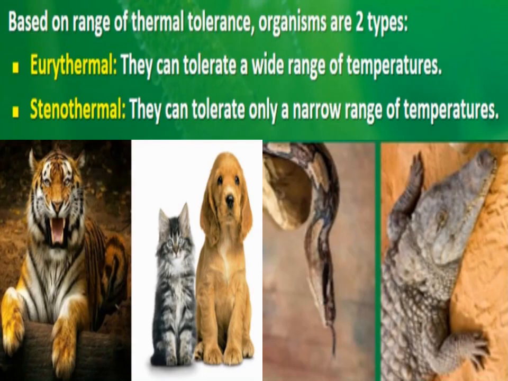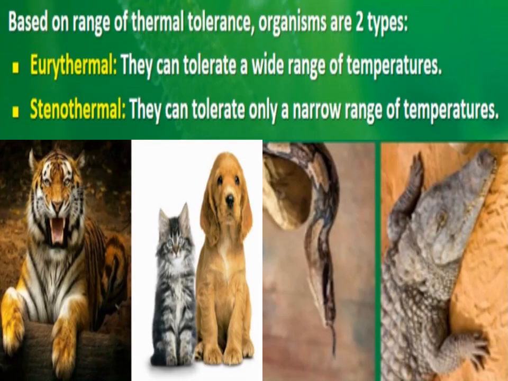Now, based on range of thermal tolerance, or you can say temperature tolerance, organisms are of two types, eurythermal and stenothermal. Eurythermal organisms are those organisms which can tolerate a wide range of temperatures, okay, which can survive in low temperature areas also, and in very high temperature areas also. So we can say a wide range of temperatures can be tolerated by these organisms.